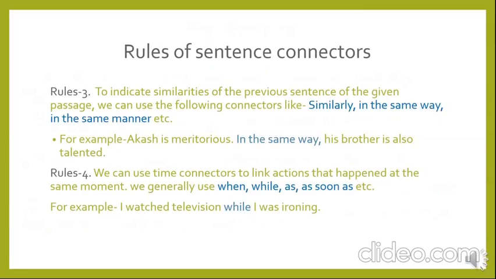Number three: to indicate similarities with the previous sentence of the given passage, we can use connectors like similarly, in the same way, in the same manner, etc. For example, maybe you have got a passage like: Akash is meritorious, dash, his brother is also talented.